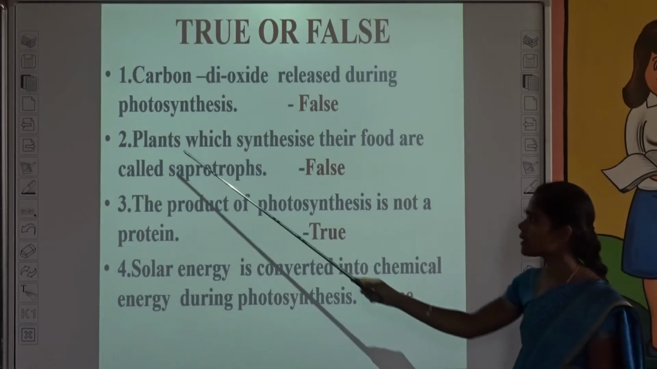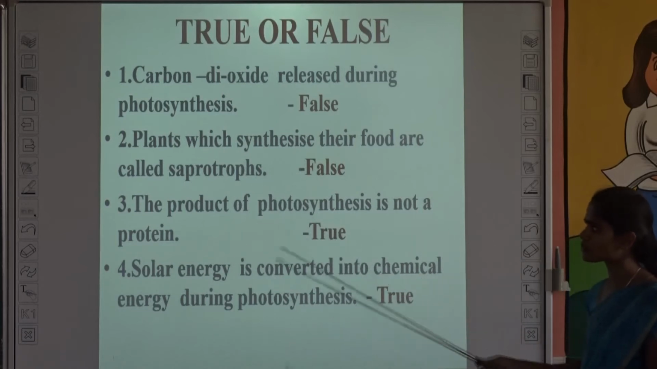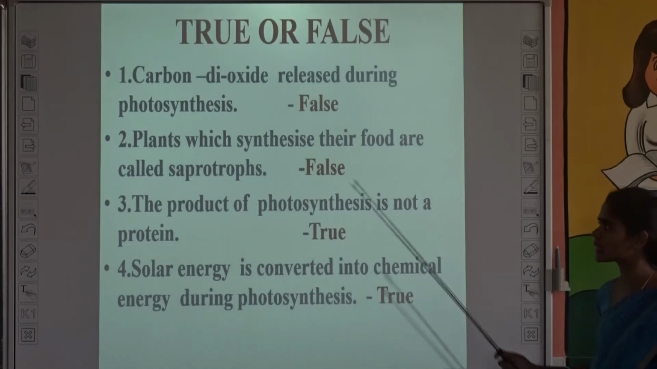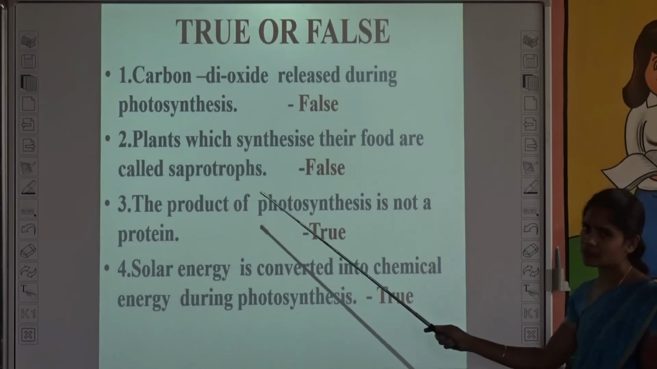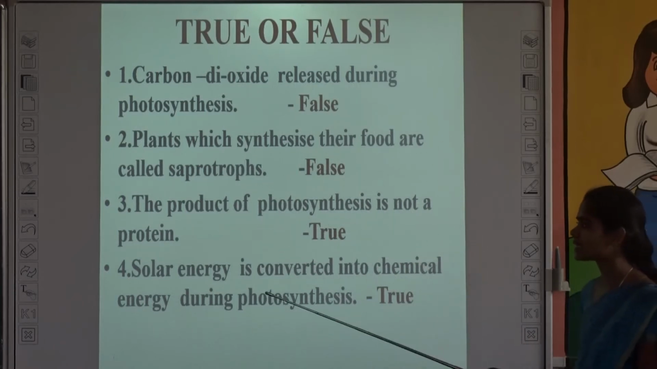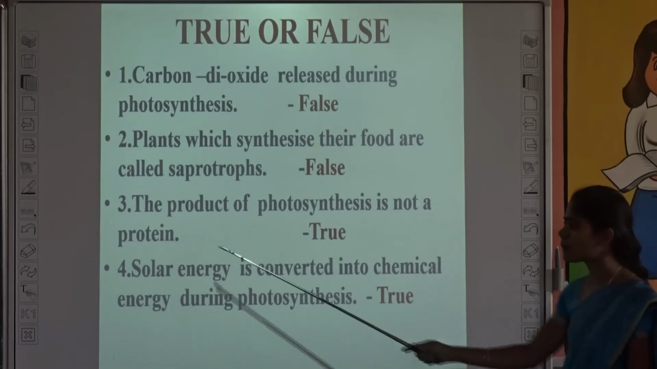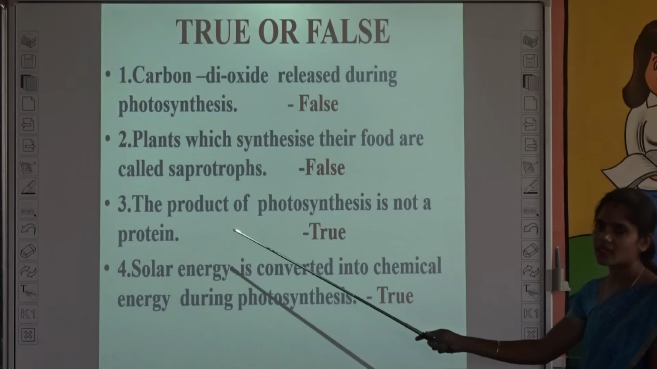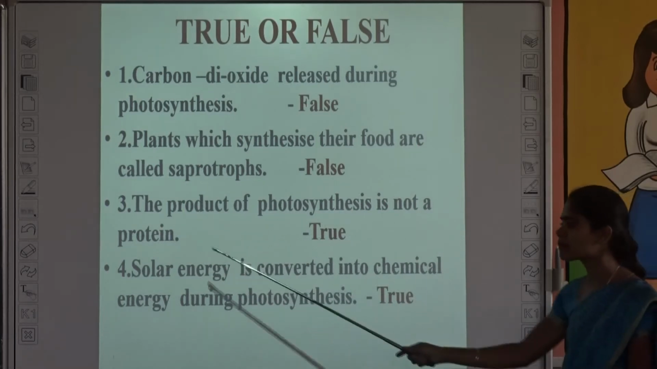And the second one, plants which synthesize their food are called saprotrophs. No, it is autotroph. It is false. And the third one, the product of photosynthesis is not a protein. Yes, it is a carbohydrate. So the product of photosynthesis is not a protein.